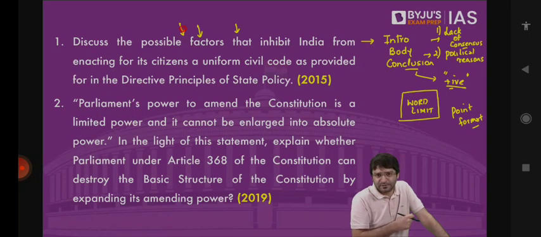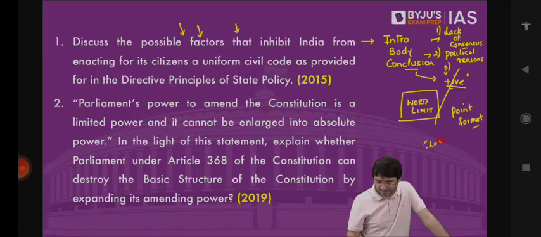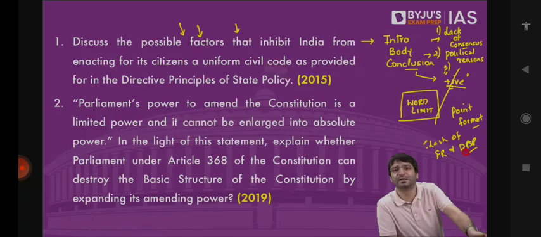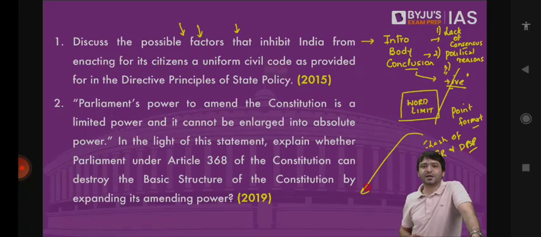Fine. Third, because of the clash of fundamental rights with directive principles of state policy. According to a series of Supreme Court judgments, fundamental rights are superior and directive principles are inferior. Barring Article 39B and 39C, no other directive principle has superiority over fundamental rights. Article 29, every section of the citizens will have the fundamental right to preserve their culture. Article 25, every section of the people in India have the fundamental right to profess, practice, and propagate their religion. So there are some practices which will be redundant if uniform civil code is implemented. Thereby there will be a clash of fundamental rights with DPSPs.